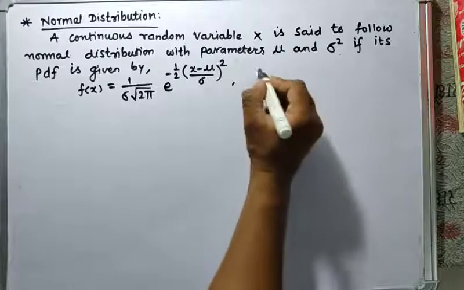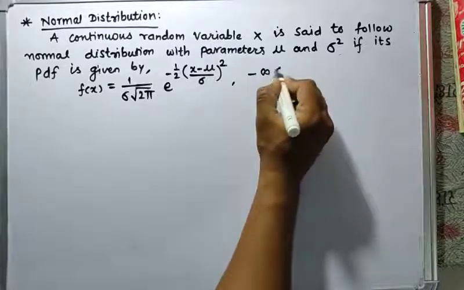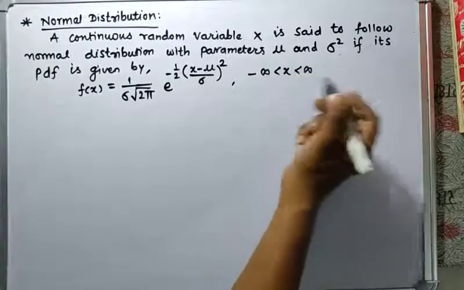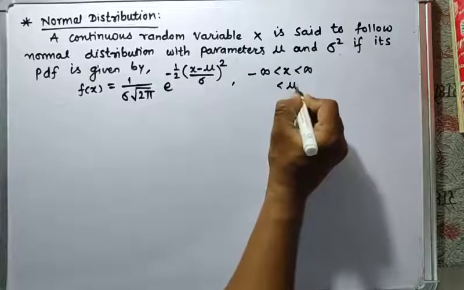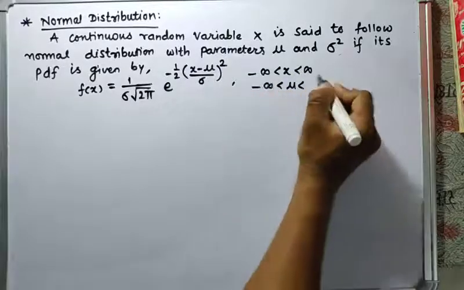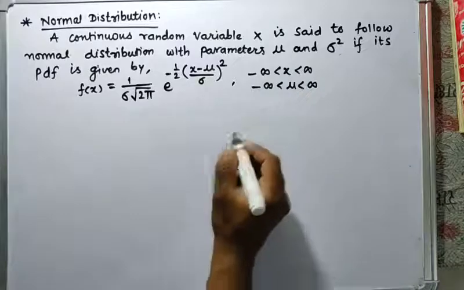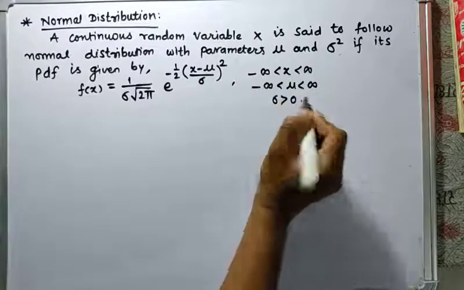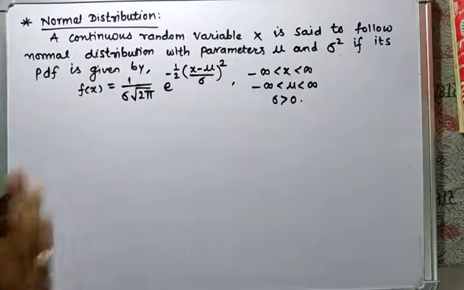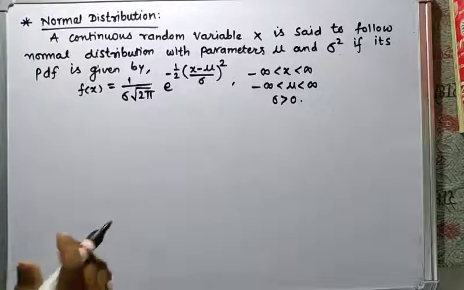Here the condition on x is minus infinity less than x less than infinity, the condition on mu is minus infinity less than mu less than infinity, and sigma is always positive. So this is the definition of normal distribution.